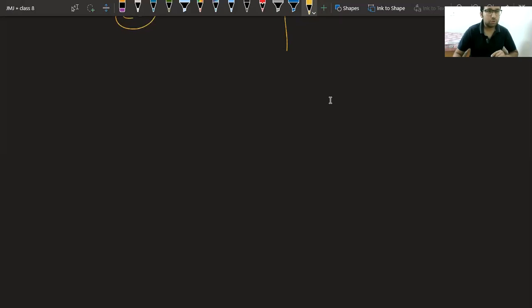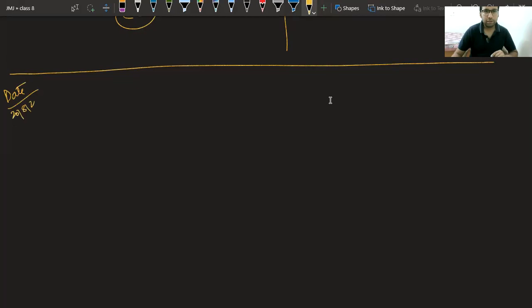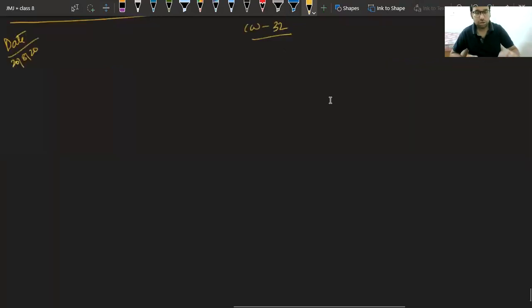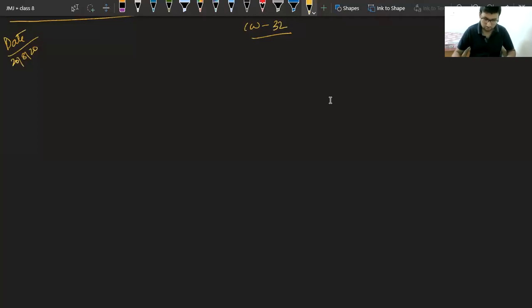Okay, so let's see. Today's classwork number 32. Now see, we have seen the formula of SI is equal to P into R into T upon 100.